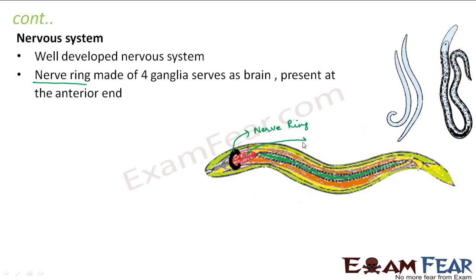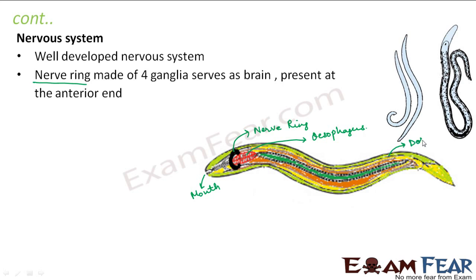Here this red colored structure which you see is nothing but the esophagus, that is the food pipe. Through this the food enters. This is the mouth. So the food intake happens here and then the food enters through the esophagus. Well, talking about the nervous system, this is the nerve ring, and here you have a nerve cord. There are two nerve cords running on the dorsal and the ventral end. So this is the back end and this is the front end.